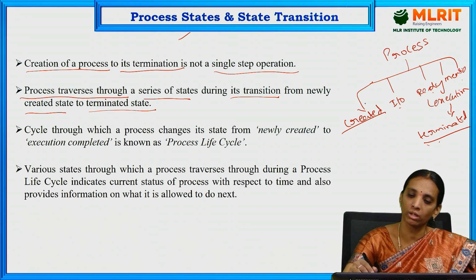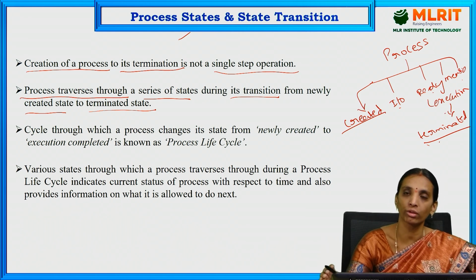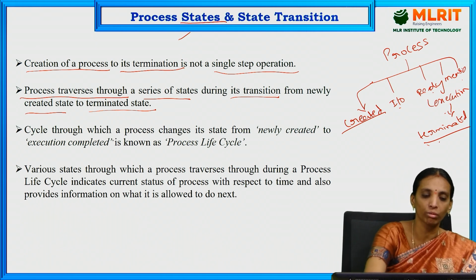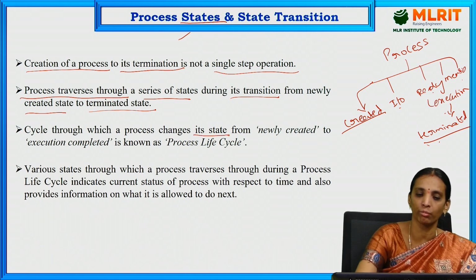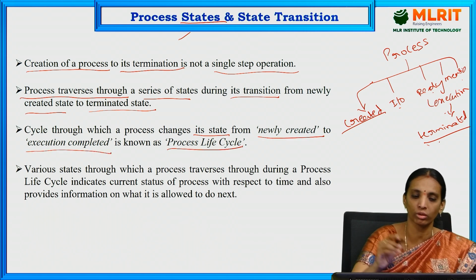Here, from the created state to the terminated state, the steps used in the process flow are known as process states. The cycle through which a process changes its state from newly created to execution completed is known as the process life cycle.